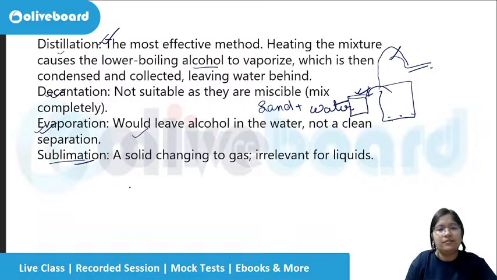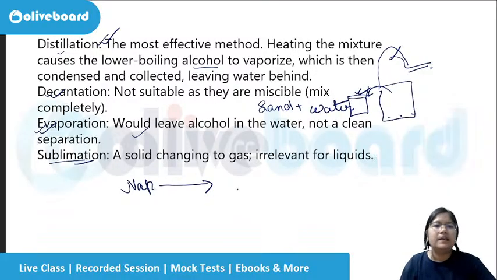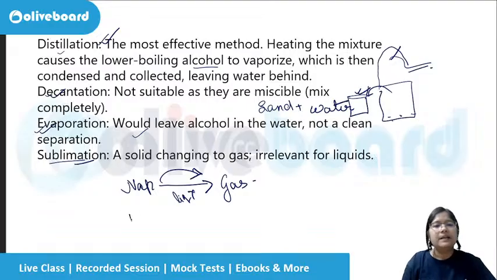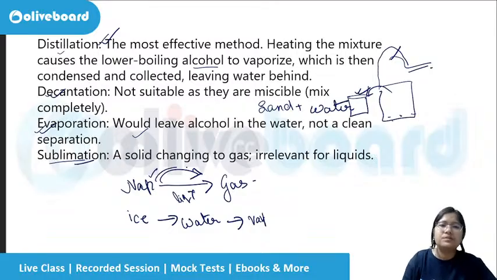Sublimation is done when, for example, with naphthalene balls, when we place them in our cupboards, they go directly from solid state to gas state. There is no liquid state of a naphthalene ball, directly from solid to gas. But in case of ice, what happens? First it will melt and become water, then we heat the water, it will become water vapor, and then gas. If it goes directly from solid to gas, it is known as sublimation.